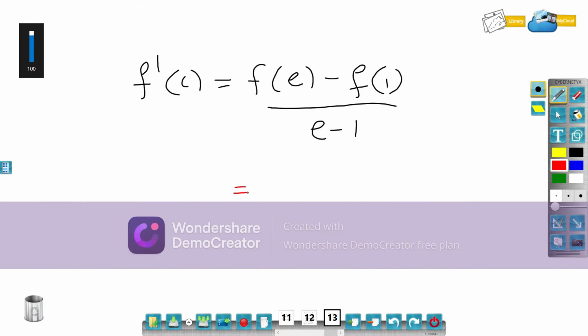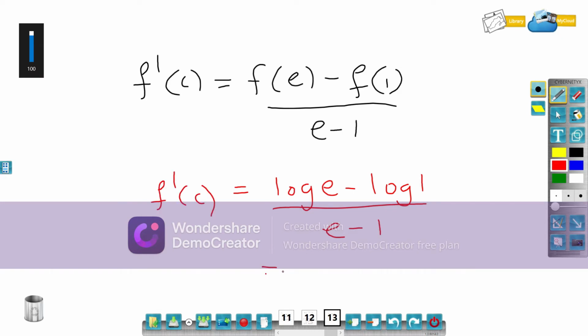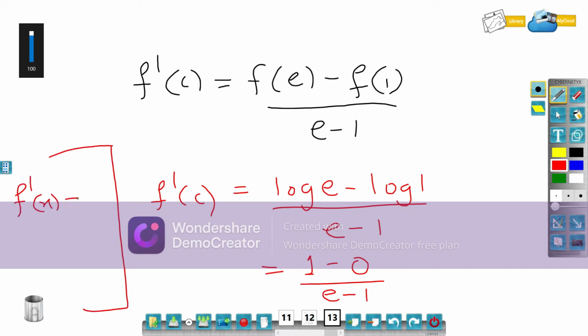So what is f of e? That is log to the base e minus log 1, upon e minus 1, equals f dash c. Log e has value 1, log 1 has value 0, upon e minus 1. And you know that f dash x is 1 by x, so f dash c will be 1 by c.